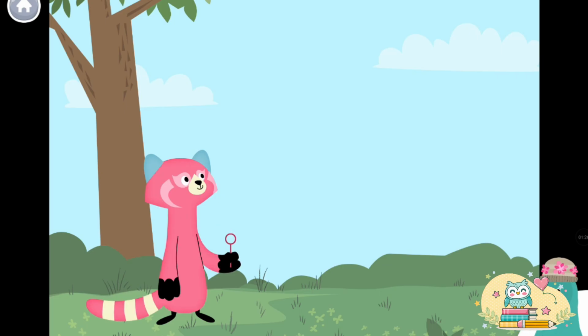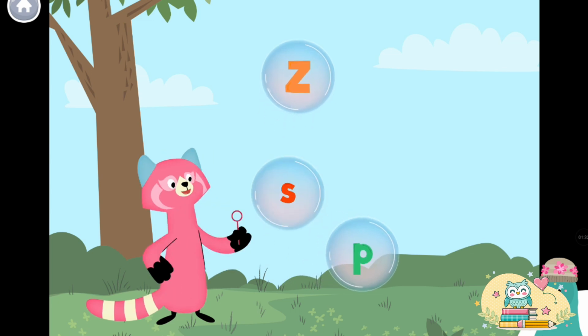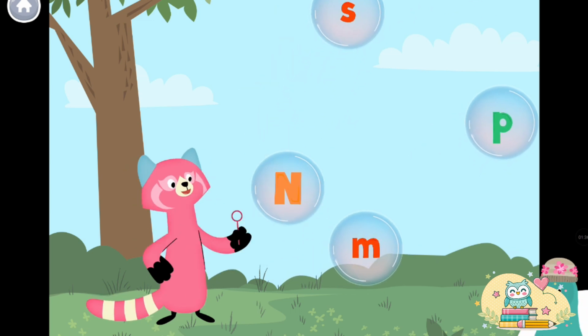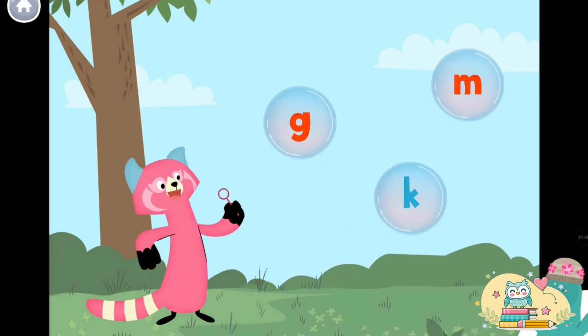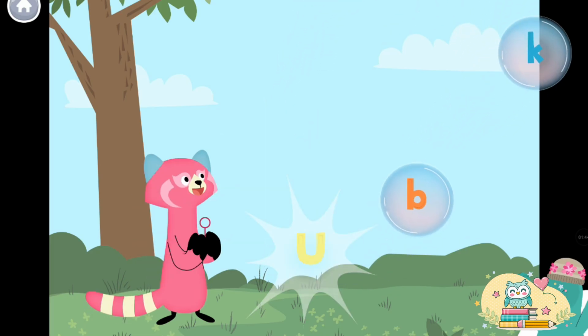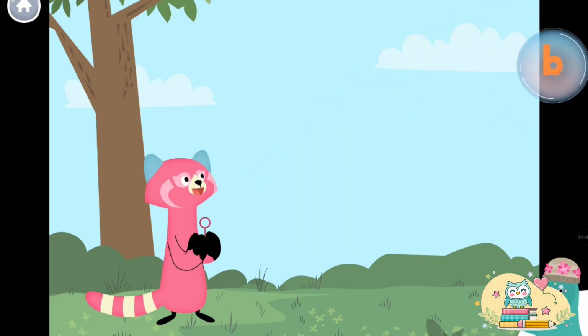Now pop the bubbles with uppercase letters. Z. N. F. U. Great job! You found the uppercase letters.